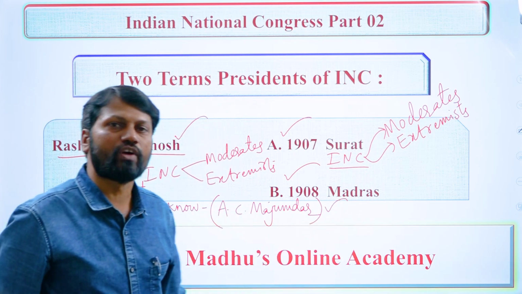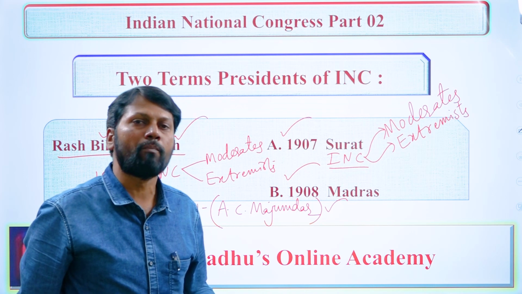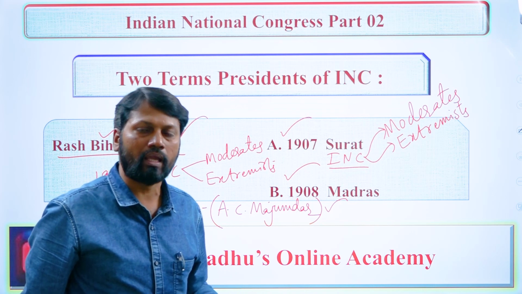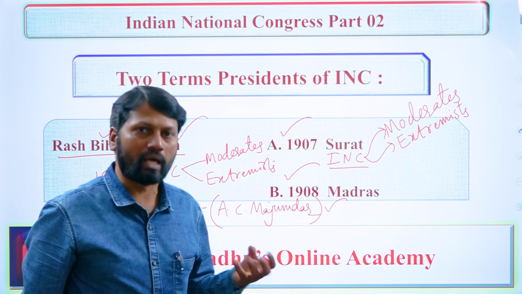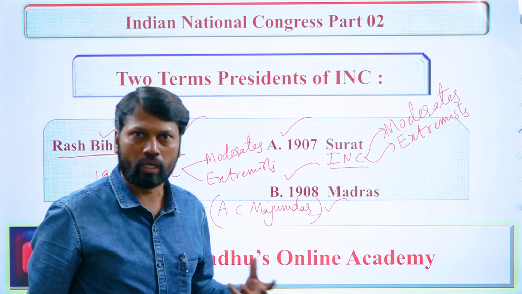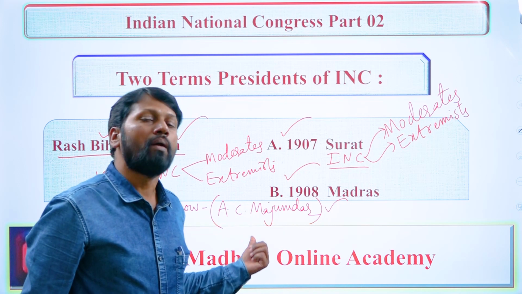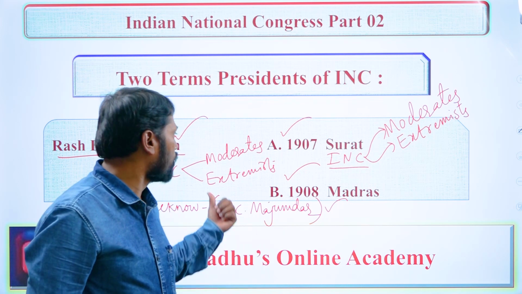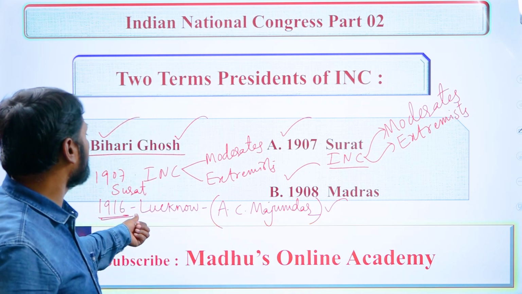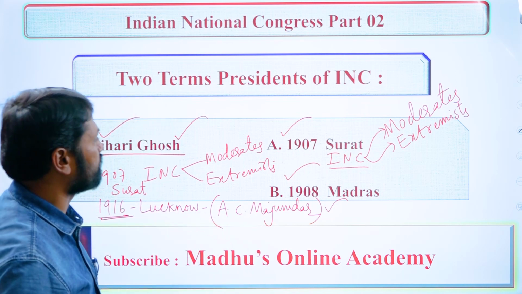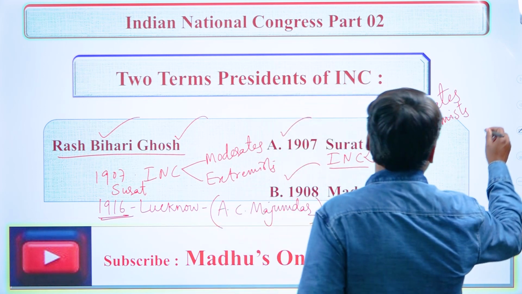With the great efforts of some important personalities, namely Bal Gangadhar Tilak, Annie Besant and other leaders, this was made possible. The reunion of both moderates and extremists was possible in this session. Remember this very carefully.